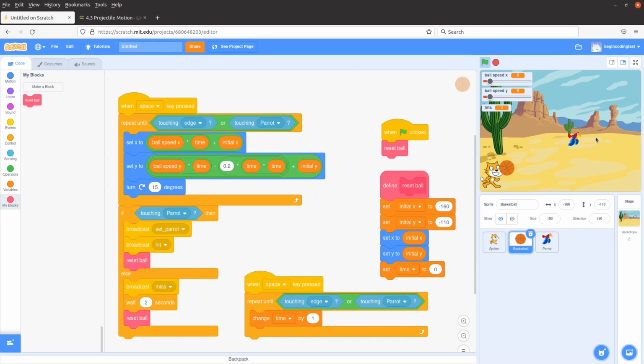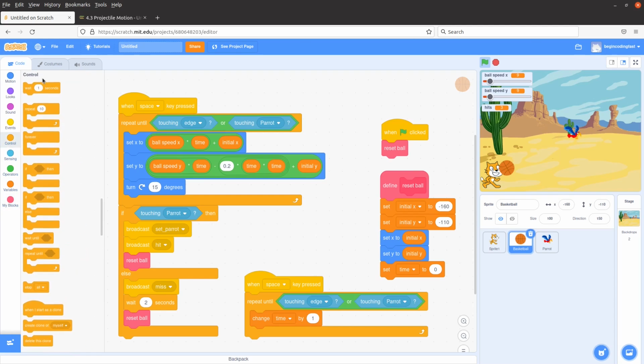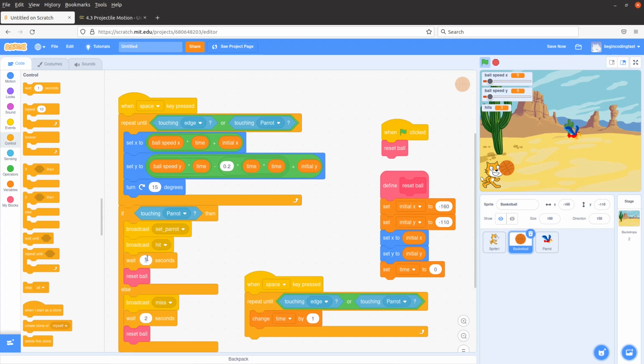To simulate the hitting situation a bit better, I can add control here. I can wait the motion for 2 seconds. So when I try it here, you can see that I still missed the ball. And how about this time? I still missed it. So how about this one? Yes, you can see that the ball has really touched the parrot.